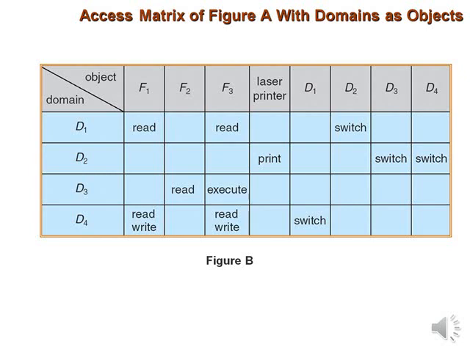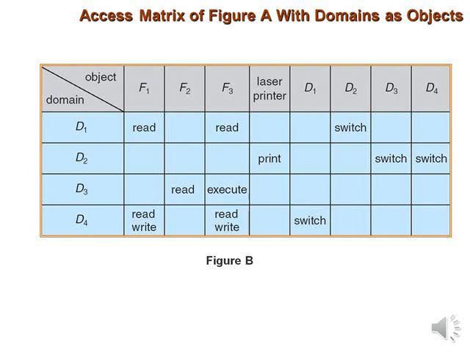In this diagram, it shows that domain D1 can do the read operation on objects F1 and F3 and can also switch to domain D2. At the same time, domain D2 can use the printer and can switch to domains D3 and D4. So this is something related to the simple operation of the access matrix. Now moving on to the next one.